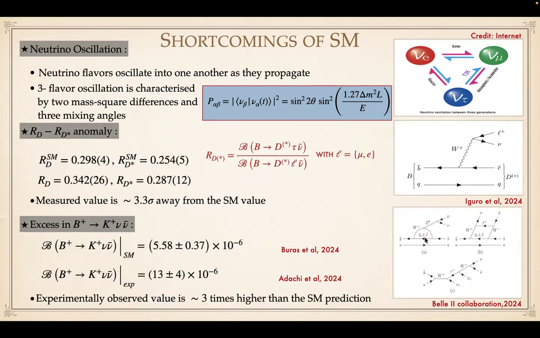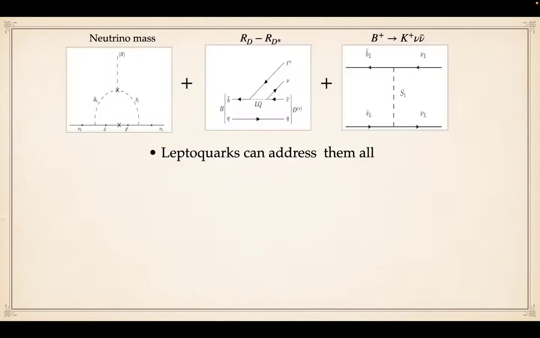These are the diagrams which contribute in the standard model to this process. This can happen in the standard model through the penguin, box and tree level diagrams. And this is the standard model prediction of the branching fraction of this decay. But Belle 2 has recently measured this and found that the experimentally observed value is three times higher than the standard model prediction. The good news is that leptoquarks, which are hypothetical particles that can couple to both leptons and quarks, can address all these anomalous results that the standard model cannot explain.